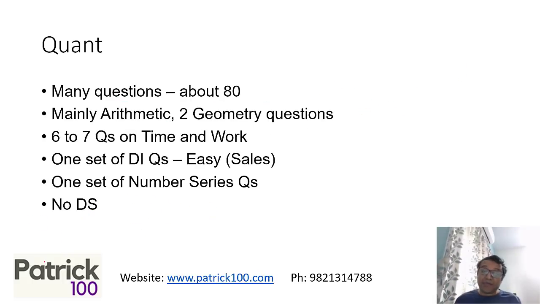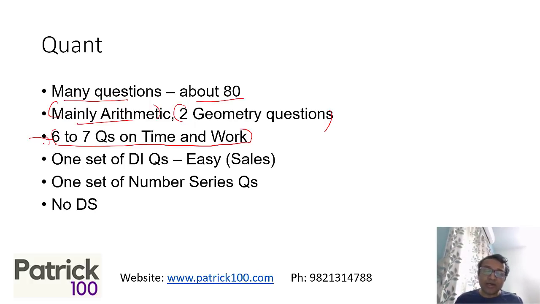The surprising part of this paper was the quant section: more than 80 questions only on mathematics. Huge weightage. Around 6 to 7 questions were only on time and work. Mainly arithmetic questions were asked: profit and loss, time and distance. There were 2 geometry questions and a few others, but mainly arithmetic. So almost 6 to 7 on time and work. Actually, time and work was also there in the first slot.